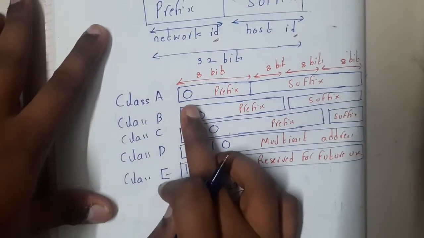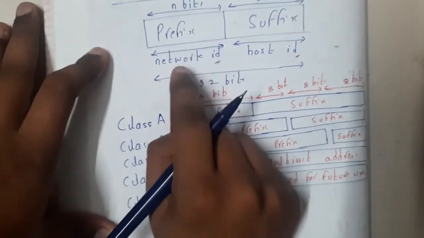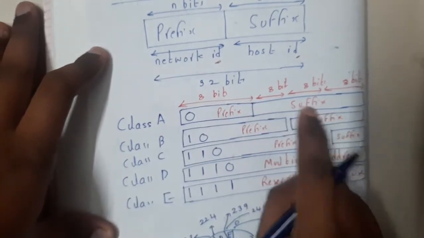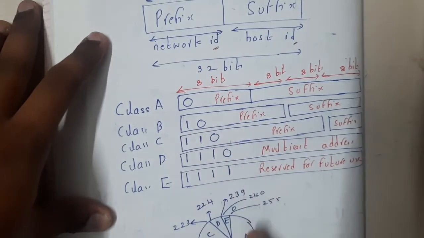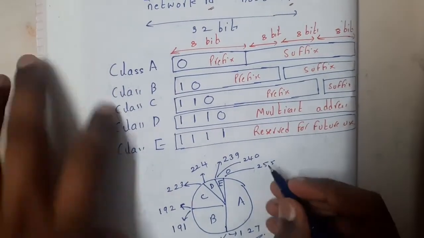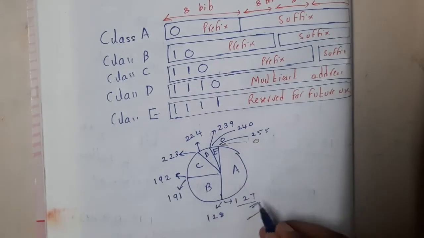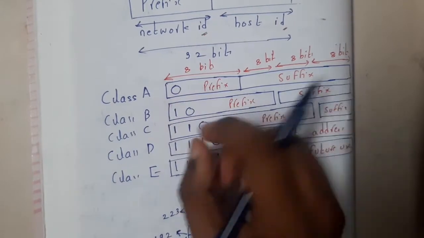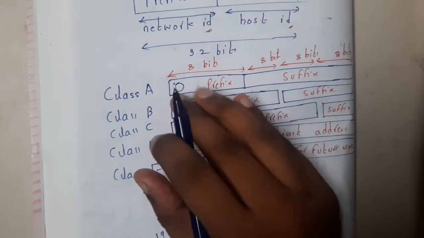Class A starts with a 0, and including that 0, it has 8 bits of network ID. The remaining part is the host ID, which is 8 plus 8 plus 8 bits. I have written it clearly, and if you observe carefully, I have also written it in numerical terms. The starting value is 0 to 127, because the first bit is mandatorily 0. So from where will it start, guys, this bit?